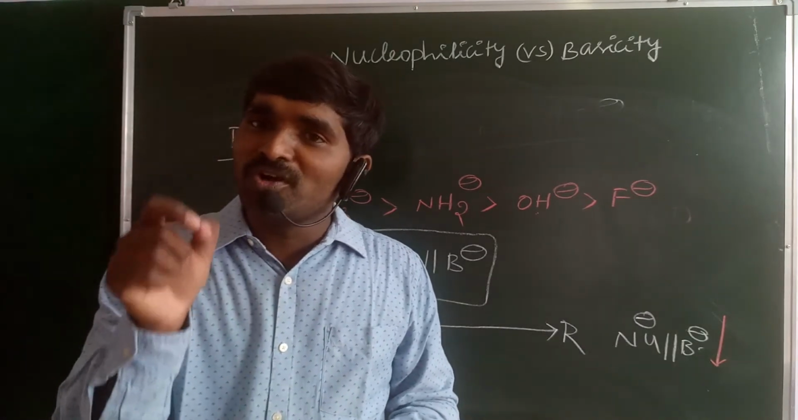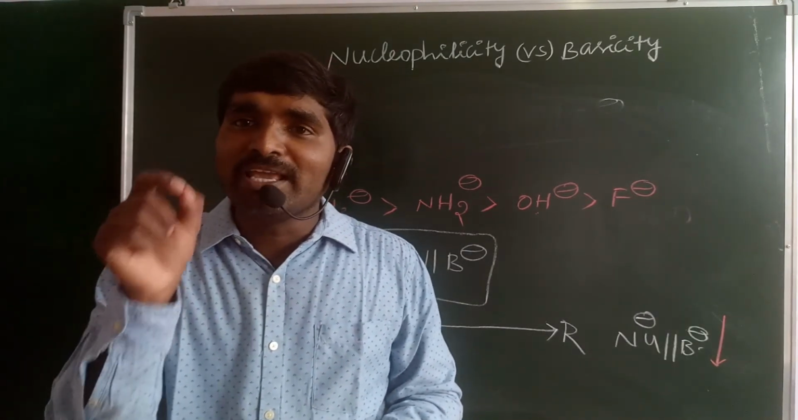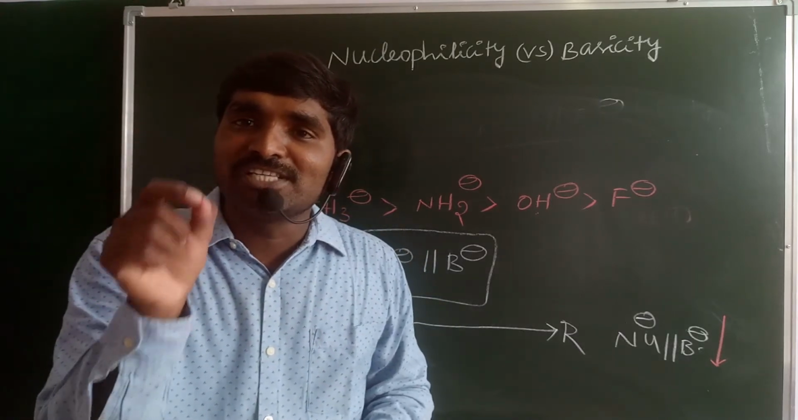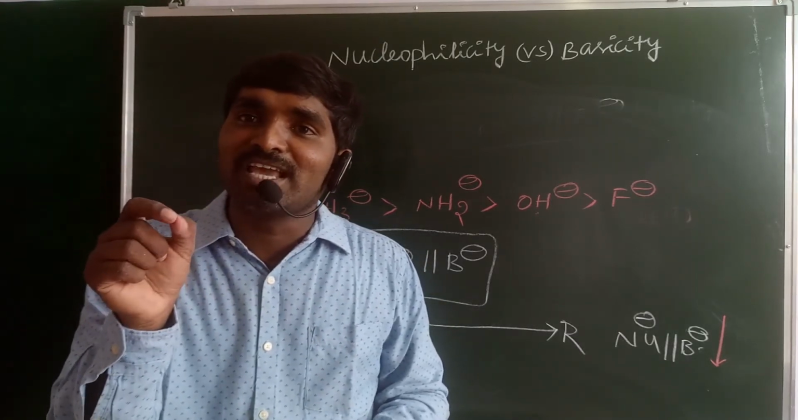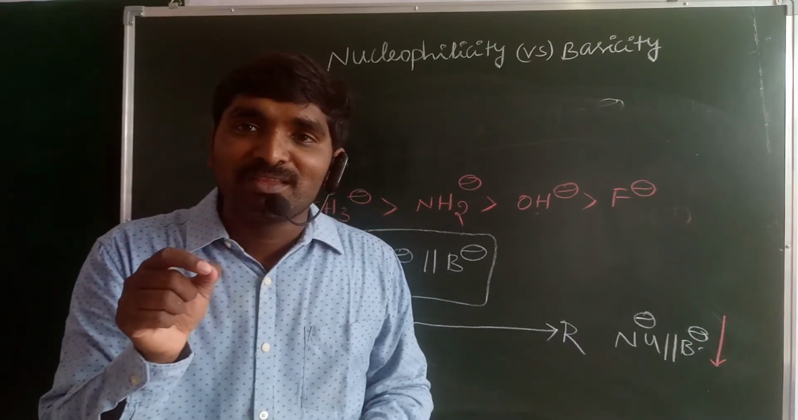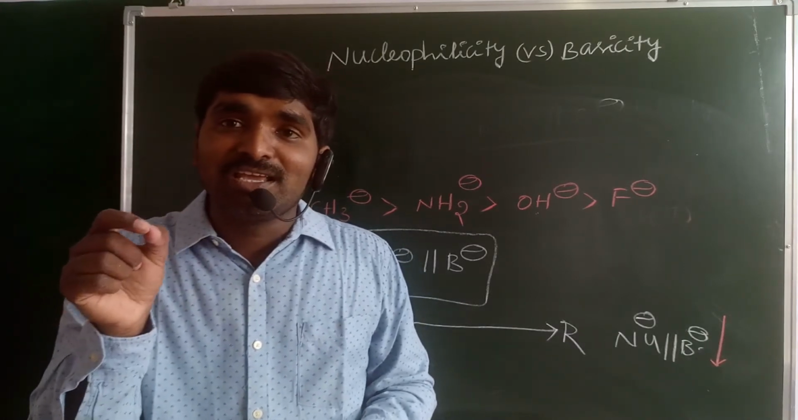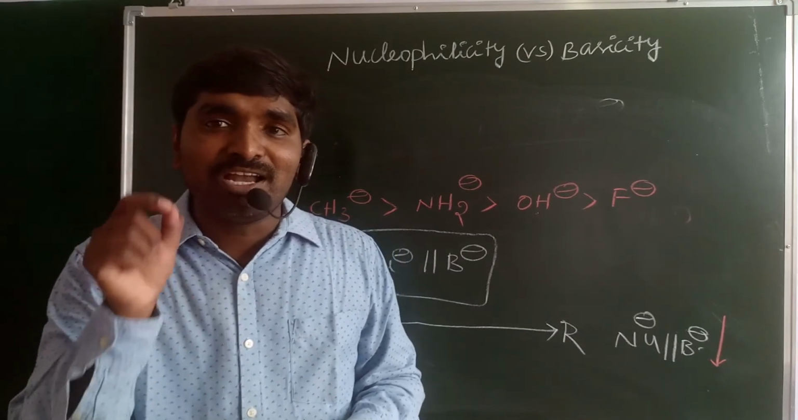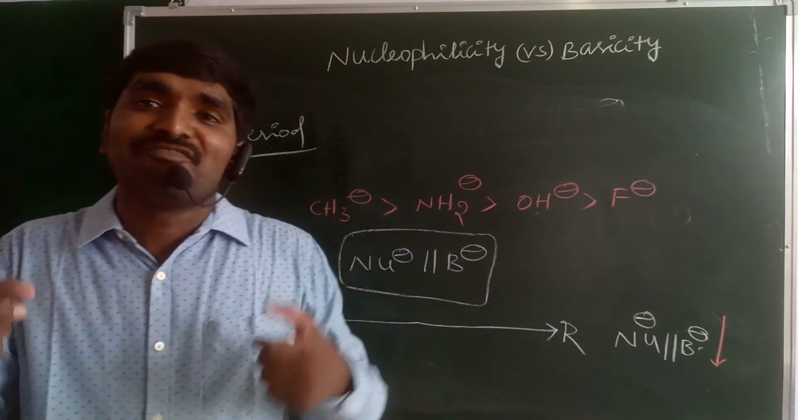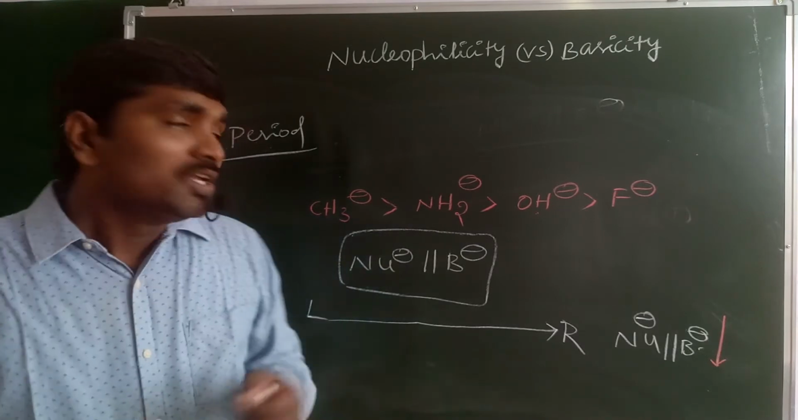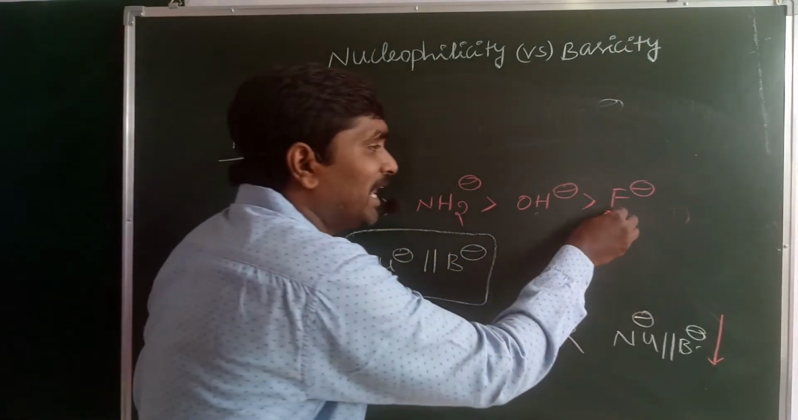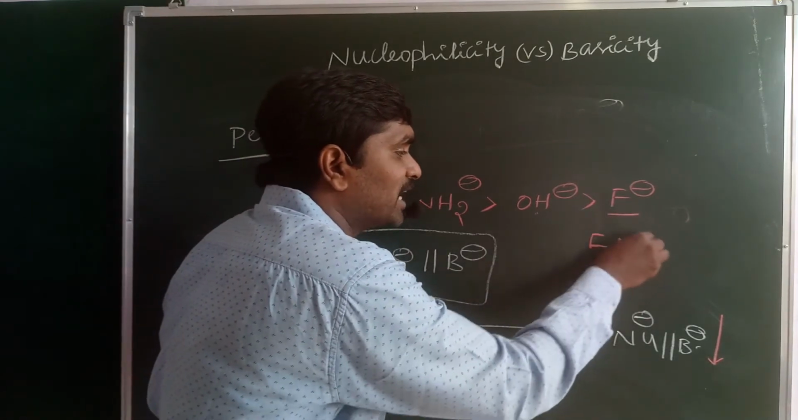At the same time, the same holds for nucleophiles. If the non-bonding electrons can easily be donated to an electron deficient species like a carbocation, it is a strong nucleophile. If it does not donate the non-bonding electrons to the electron deficient species like a carbocation, it is a weak nucleophile. So in this condition, from left to right, electronegativity increases.